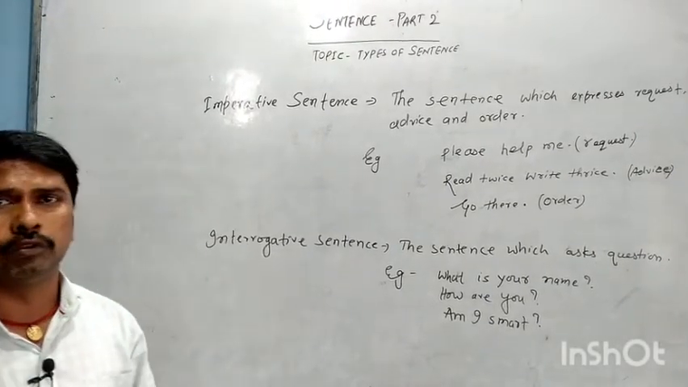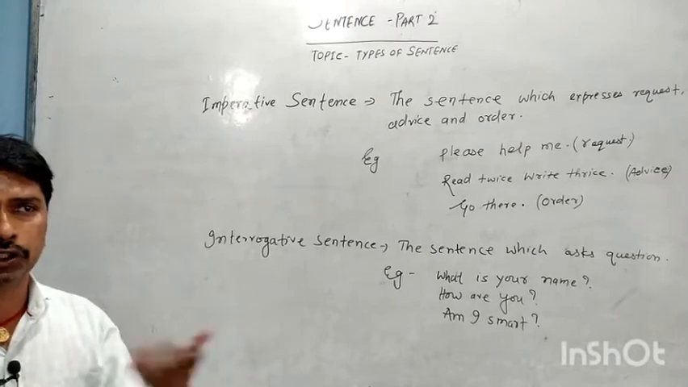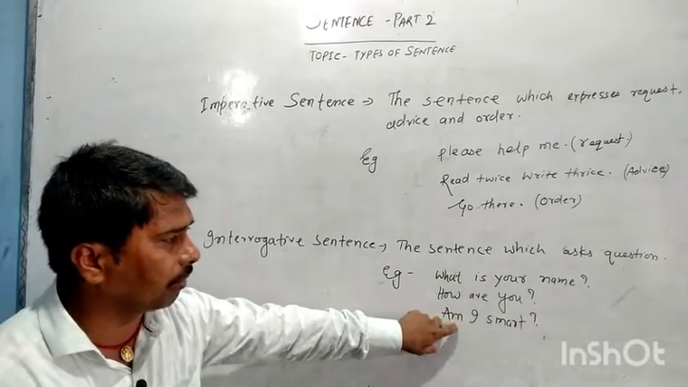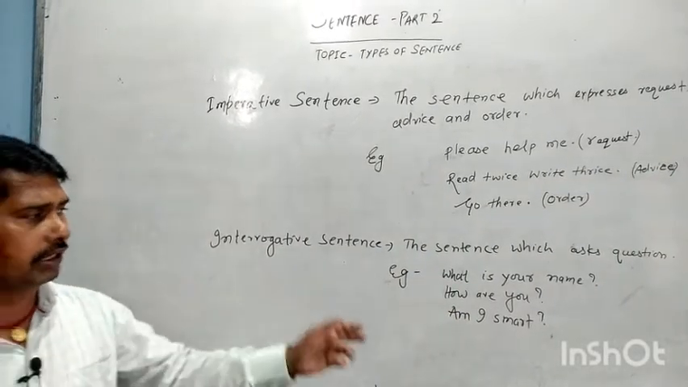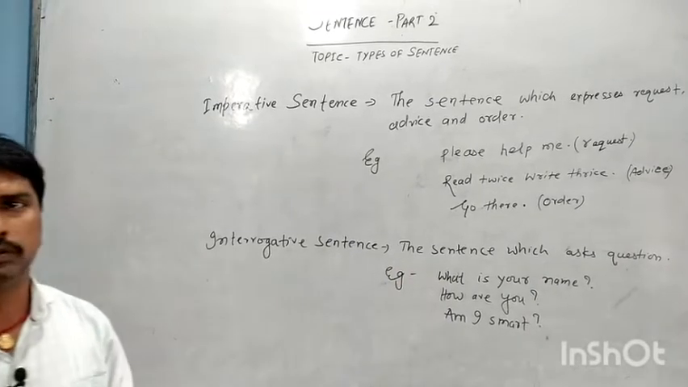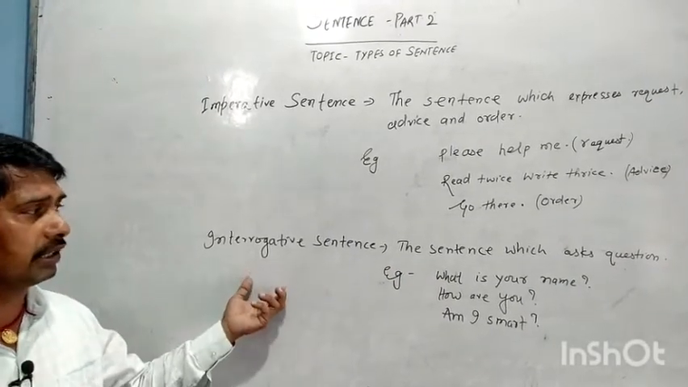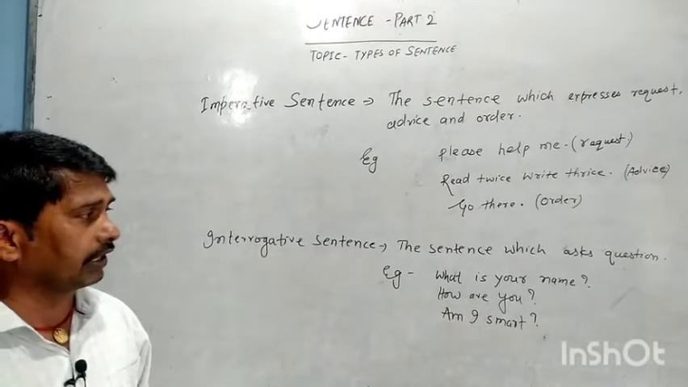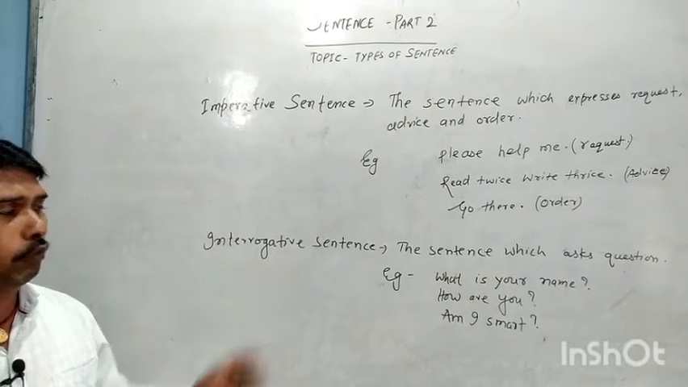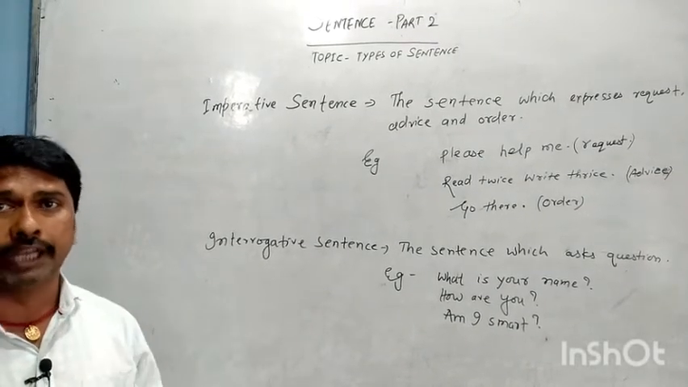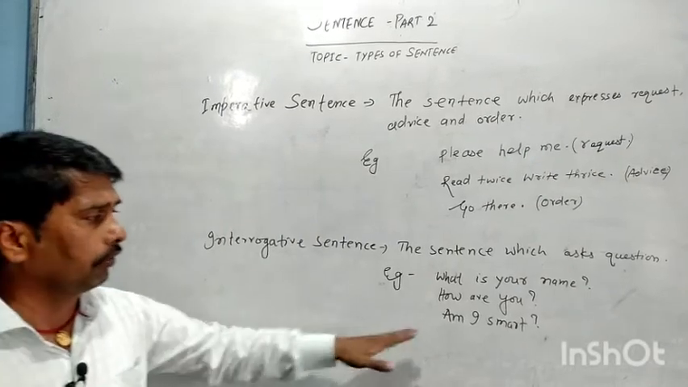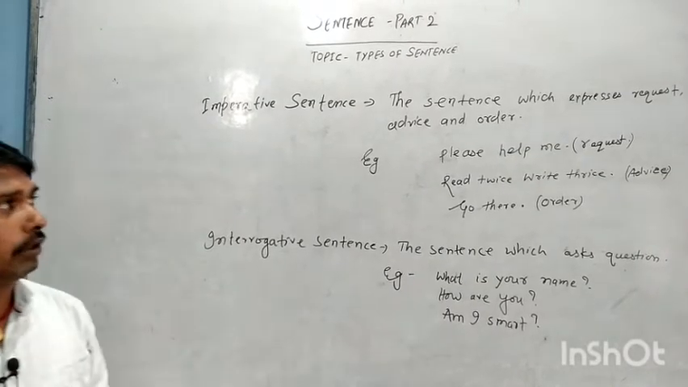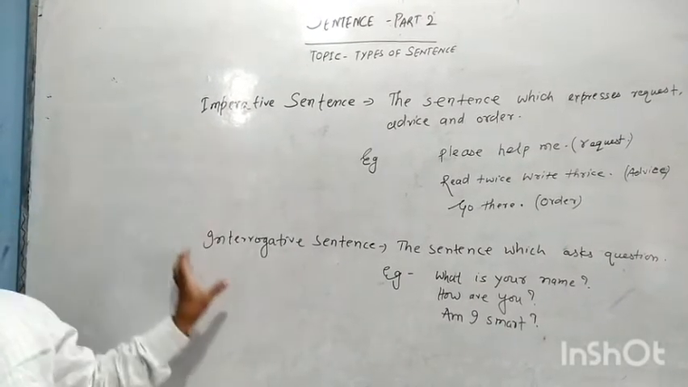What is your name? What do you do? Where do you play? How are you? Am I smart? These are all sentences expressing questions, so they are interrogative sentences. Interrogative sentences use WH words. There are 9 WH words, and apart from that, we can use helping verbs to make questions, as I have given here. Now you have understood imperative sentences and interrogative sentences.